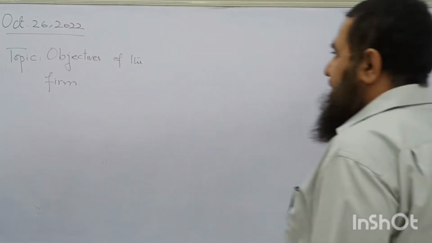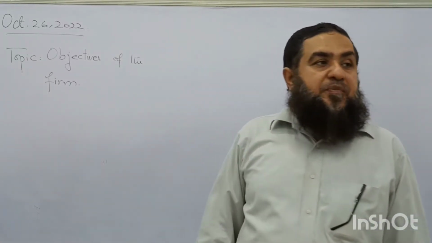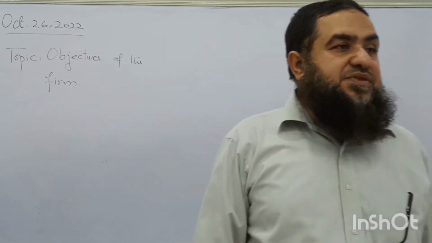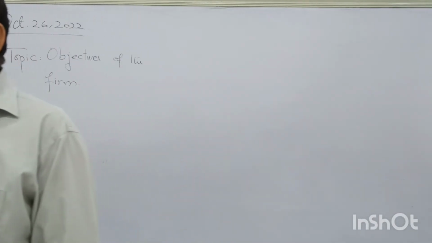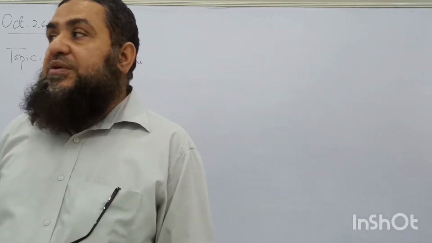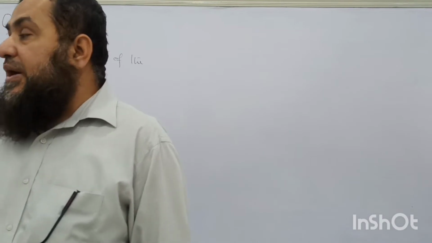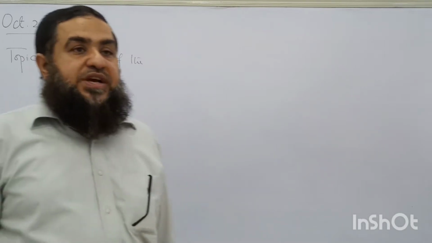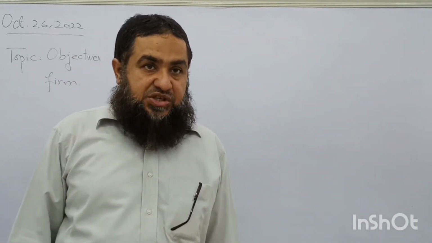Please be attentive. Today we are going to study the different objectives of a firm in the market. We have studied different market structures like perfect competition, monopoly, monopolistic competition, oligopoly. And today we are going to study what is going to happen when we have the different objectives of the firm. So what are those objectives which a firm can achieve?